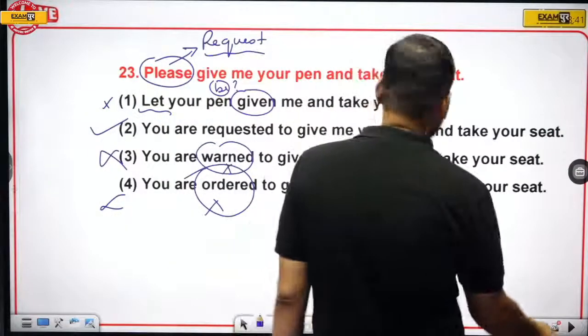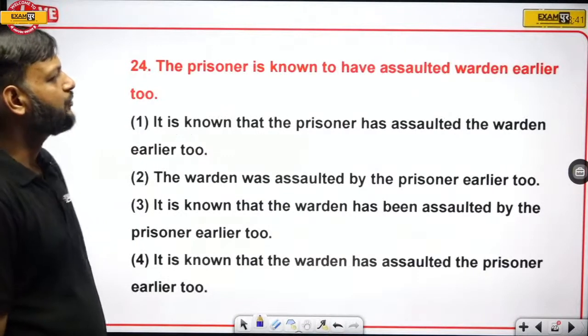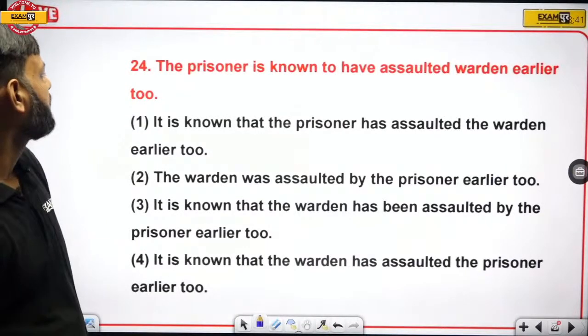Now let's see question number 24. The prisoner is known to have assaulted the warden earlier too.